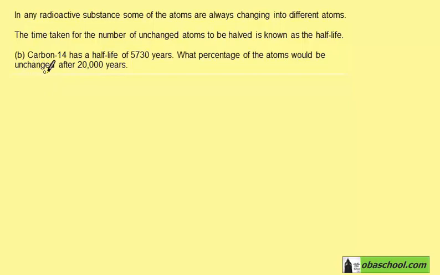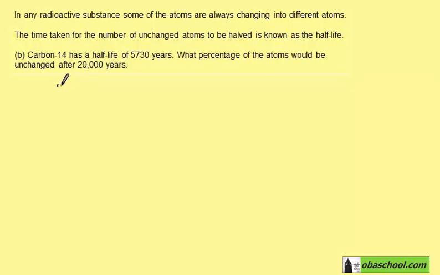We're told that carbon-14 has a half-life of 5,730 years. It's this very long half-life that makes carbon-14 useful to scientists for dating ancient relics. What percentage of the atoms would be unchanged after 20,000 years?